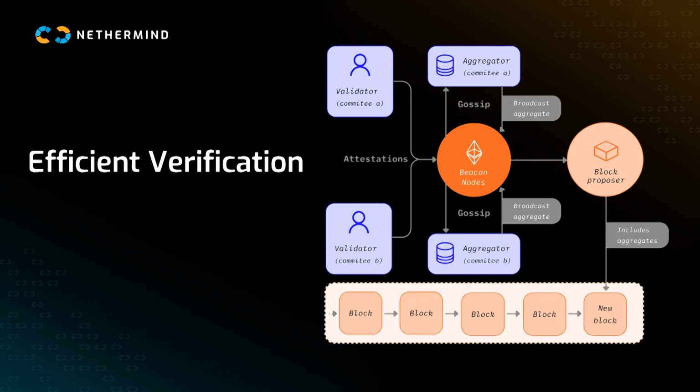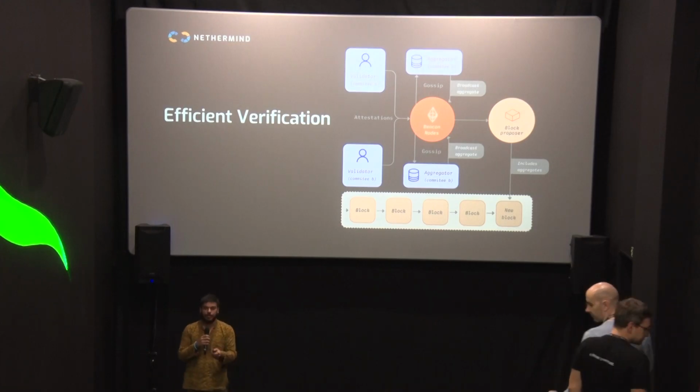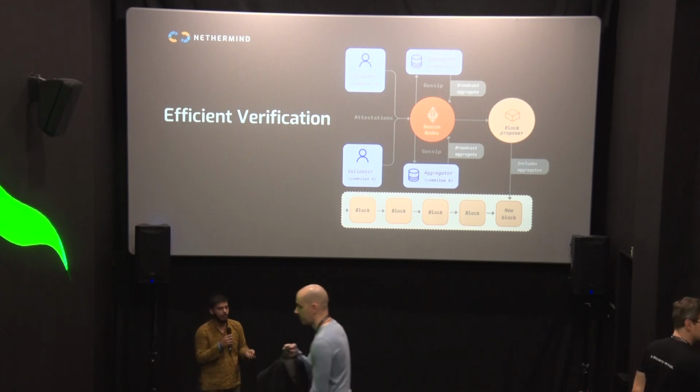To give you a high-level overview of how Ethereum's consensus works, there is a bunch of validators, as you can see, committee A, committee B, and there are a few aggregators. Basically, these validators in these committees are signing on a block. They re-execute a block, they sign it saying, hey, I have verified that this block is correct, and then some aggregators aggregate those signatures, usually BLS signatures, into one BLS signature, and then the beacon chain nodes can verify, hey, I know that 2/3 of Ethereum nodes said this is the correct block.